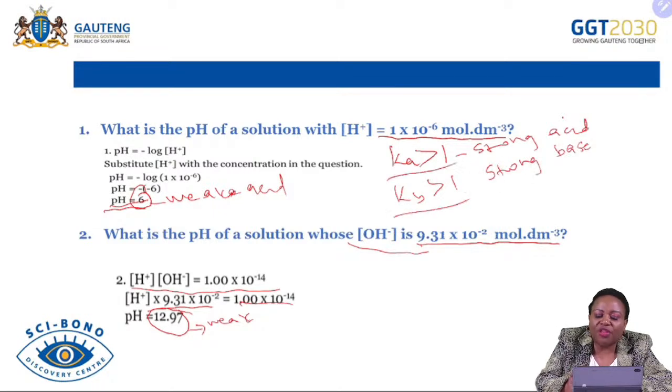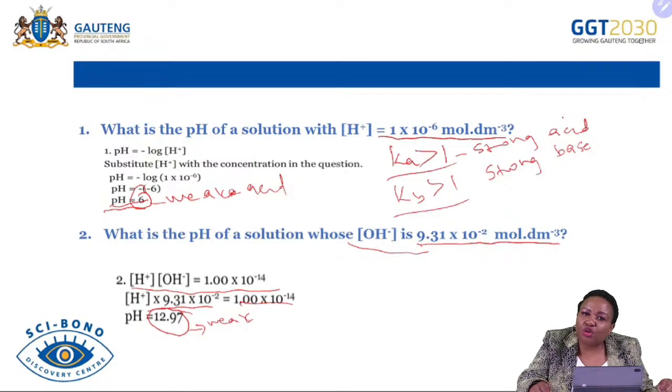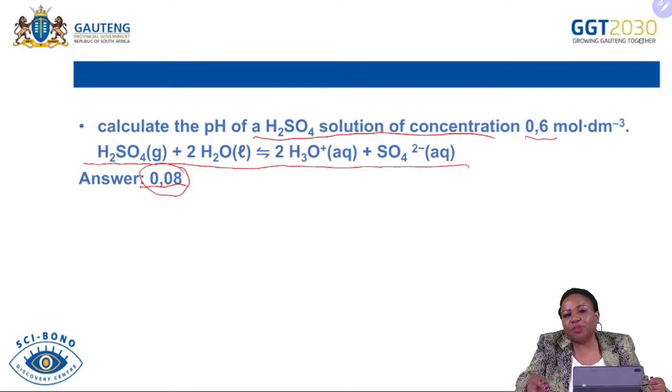So this is some of the information that an examiner can provide by giving you a clue whether the acid you are provided is strong or weak, especially if that acid is not a common acid, or that base is not a common base. You can just use the Ka and Kb values to determine that specific acid or base. I hope you are answered from the explanation I've provided. If the explanation is not quite enough, you can also be assisted by your teacher at your school.